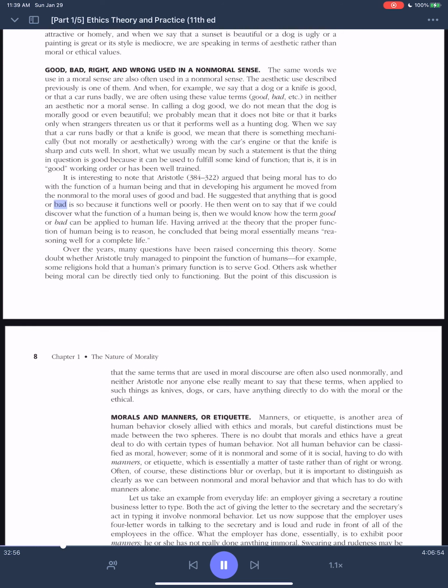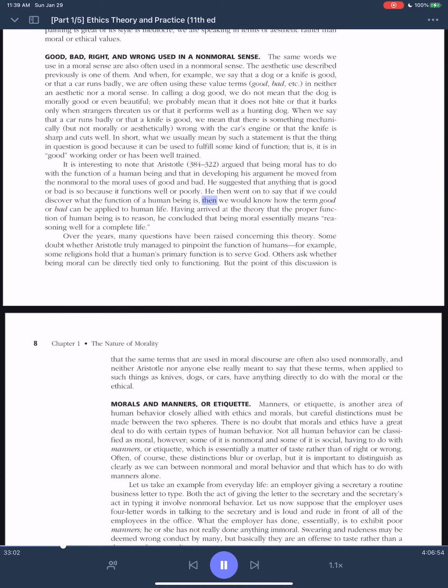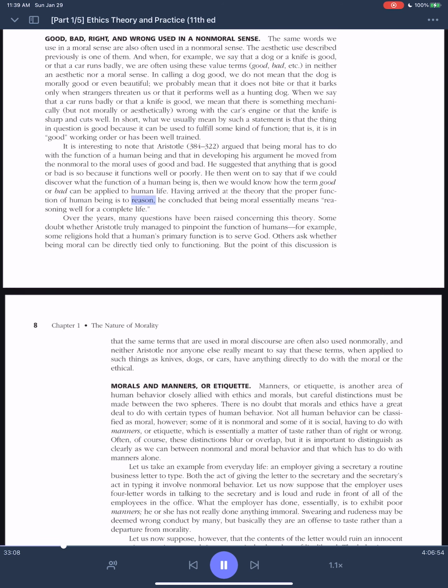He suggested that anything that is good or bad is so because it functions well or poorly. He then went on to say that if we could discover what the function of a human being is, then we would know how the term good or bad can be applied to human life. Having arrived at the theory that the proper function of human being is to reason, he concluded that being moral essentially means reasoning well for a complete life.